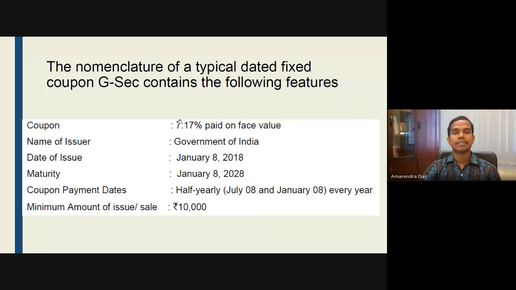First, the coupon rate is given, that is the interest rate, 7.17 percent on the face value, and then the name of the issuer, whether it is Government of India or a state government issuing, long-term in nature, on which date this is issued, on which day this is going to mature, and the coupon payment dates, basically twice in a year, half yearly, on July 8th and January 8th, these are paid, and the minimum amount, basically the face value of the coupon that is sold. So this information is provided in a typical government security.